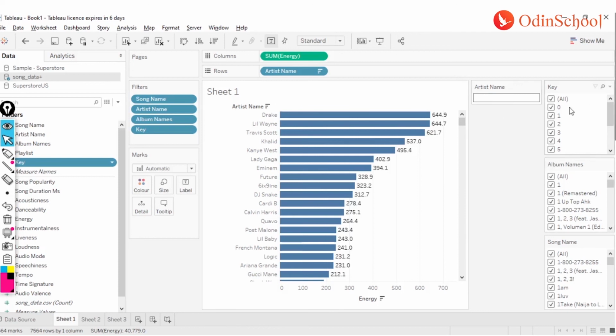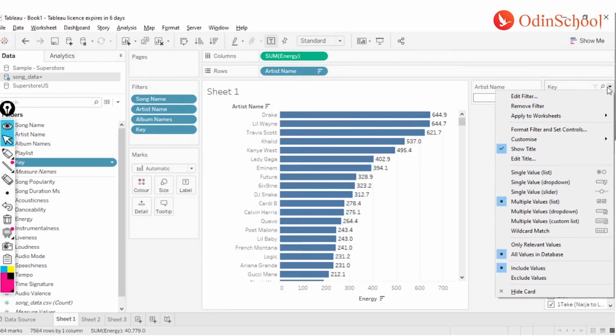Now we can also use these filters simply as checkboxes, or if we want to get rid of these checkboxes and get something nicer, we can click on this drop down over here, which is also called the caret. On this caret, if I click, I have different options such as single value list, single value drop down, the slider, the multiple value list, and the wildcard match.